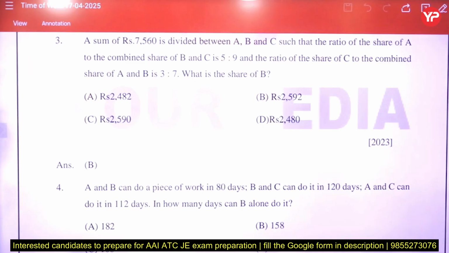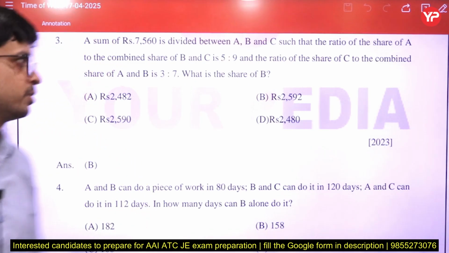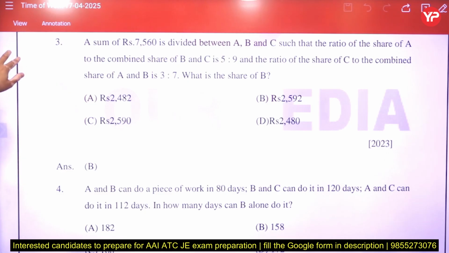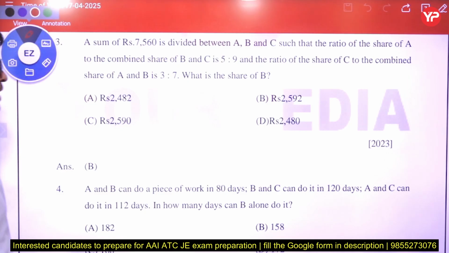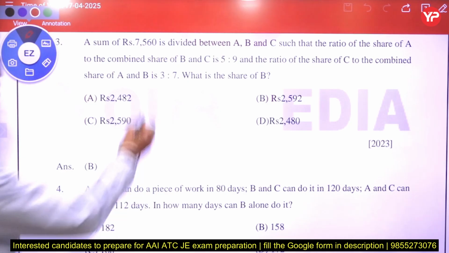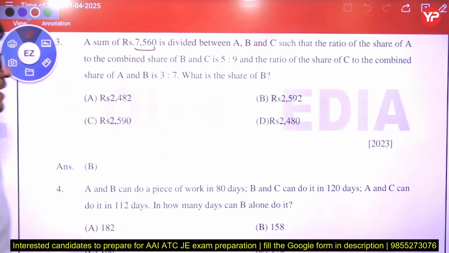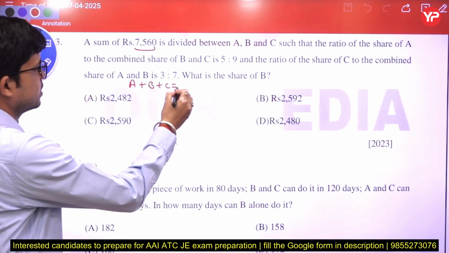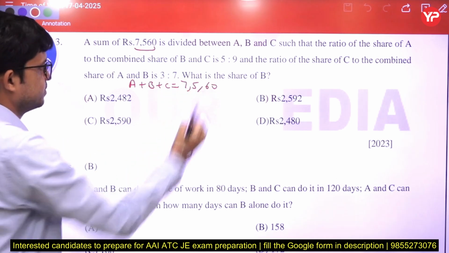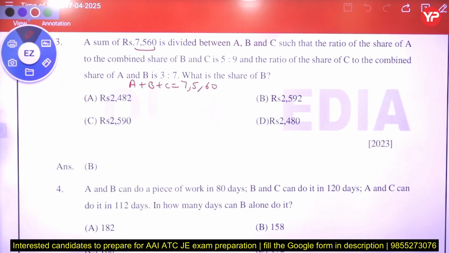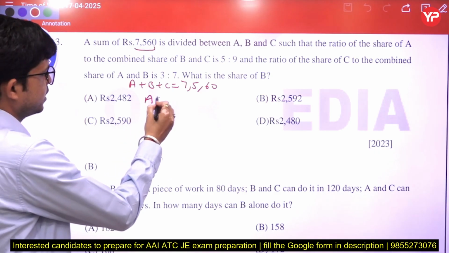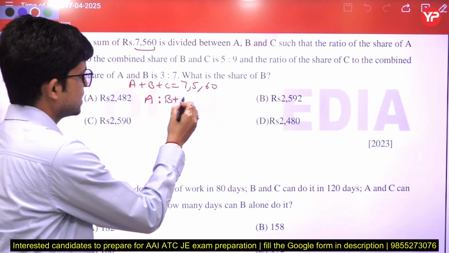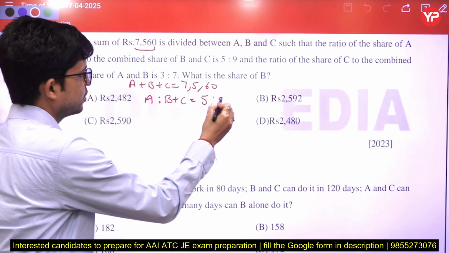In the third question, I will make the equation, then you have to solve it. I have taken this question also in time and work. Basically it is related to sharing. A sum of rupees 7,560 is divided between A, B, C. So the first equation is A plus B plus C equals 7,560. Now the ratio of the share of A to the combined share of B and C, that means A ratio B plus C, is 5:9.